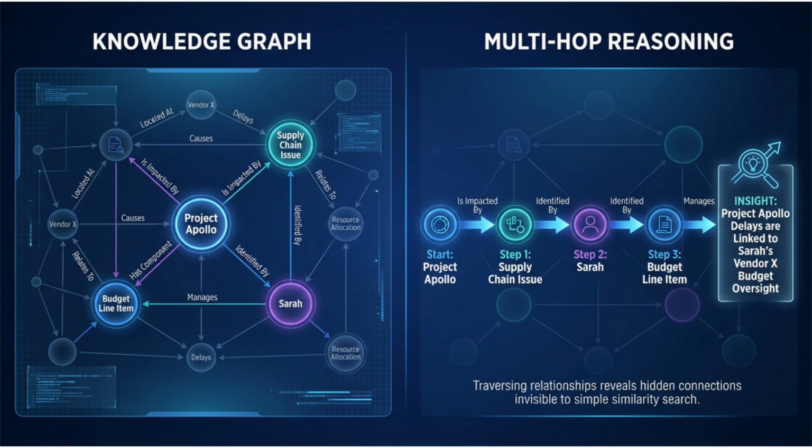Knowledge graphs store information as entities and relationships. Project Apollo is delayed by supply chain issue. Supply chain issue affects budget line item. Budget line item was approved by Sarah. These explicit connections enable something vector search cannot: multi-hop reasoning. Start at one entity, traverse relationships, arrive at insights that would be invisible to similarity search.